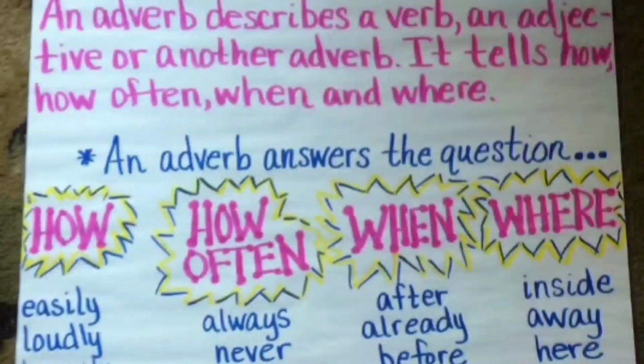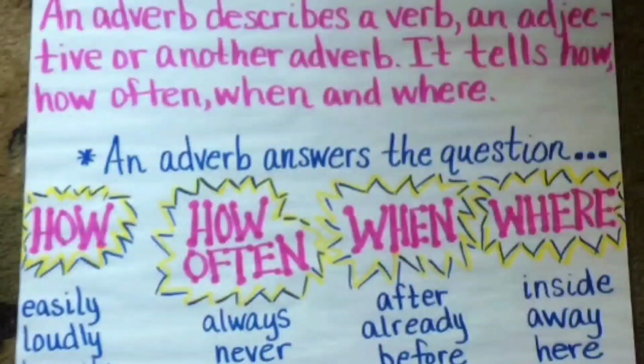Now we are learning adverb of frequency. That tells us how many times or how often something happens or does not happen. So, adverb of frequency tells us often, never, sometimes, always, like that.